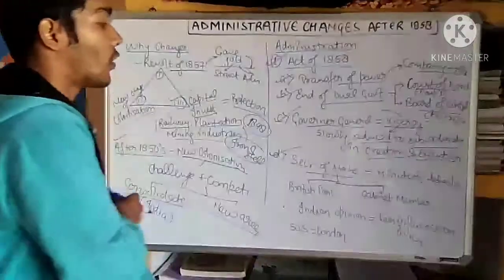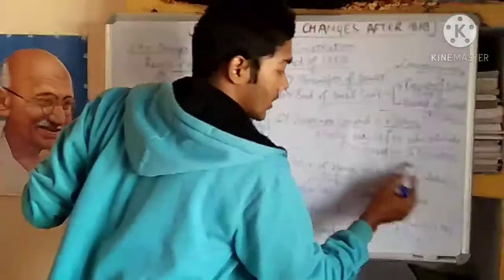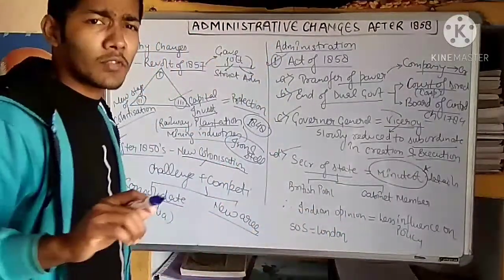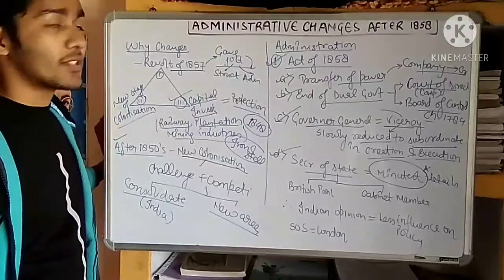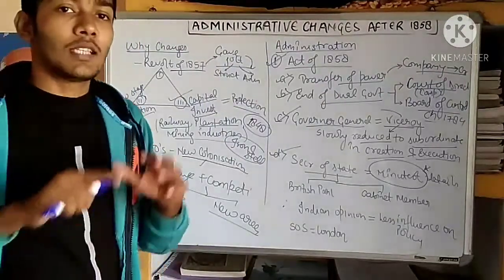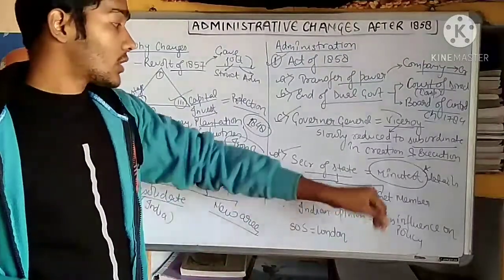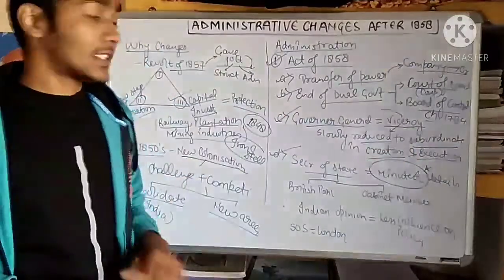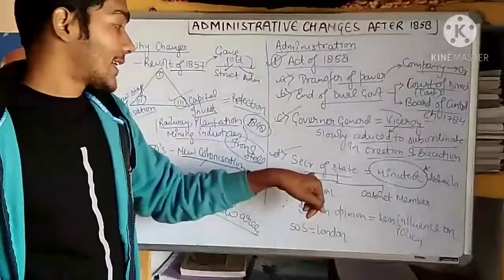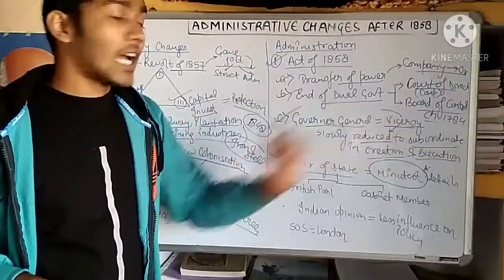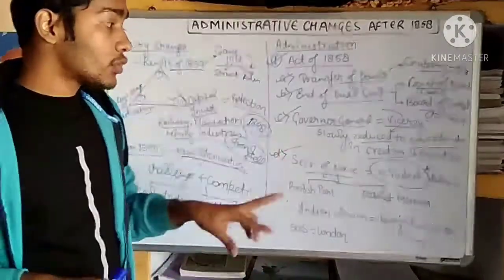The next point is that the Secretary of State was responsible for the minutest details. Look at this very important word. The Secretary of State was responsible for even the minutest details of the administration of India. Whatever was happening in India was controlled by the Secretary of State and not the Viceroy. Since the Viceroy was living in India and the Secretary of State was in London, naturally the Viceroy should have looked at the minutest detail. But this was not happening.